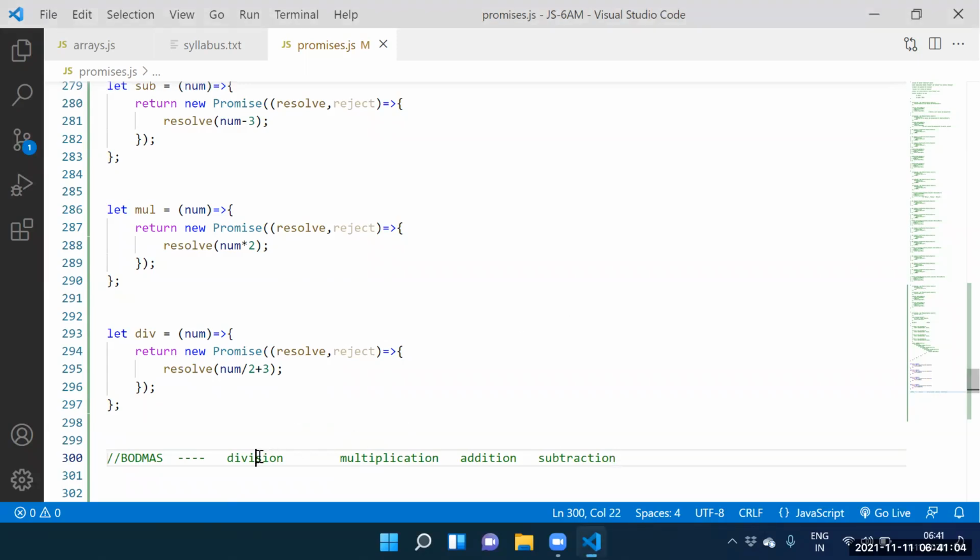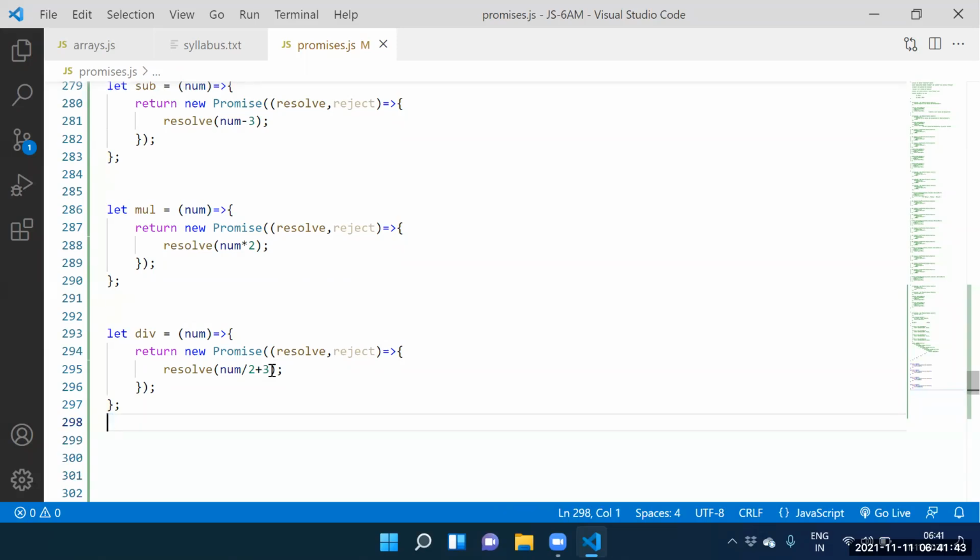First priority goes to division. So num by 2, 14 by 2 is 7. Next priority goes to multiplication, which is not there, then addition. 7 plus 3 equals 10. So the BODMAS rule is applied here. First priority goes to multiplication, second priority goes to addition, so because of that reason we got the result as 10. Remember that point, guys.